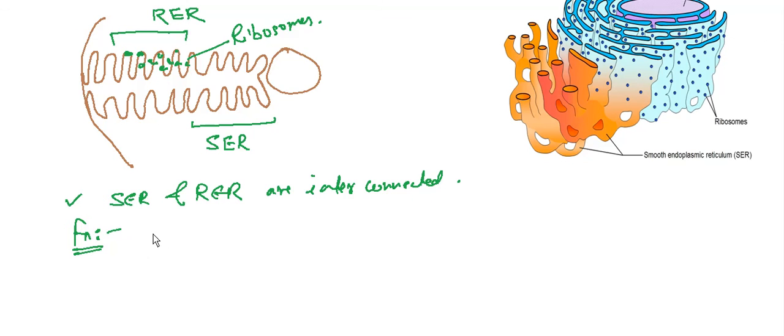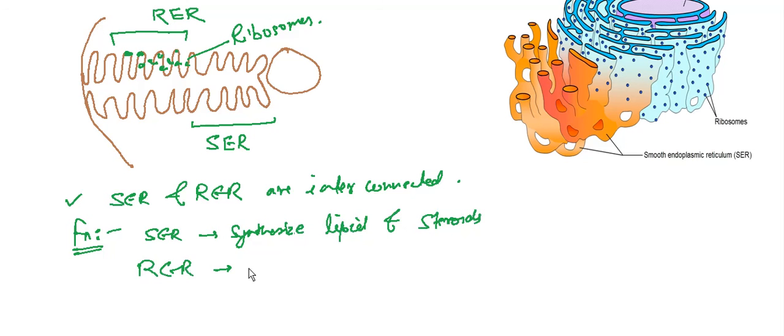So we can say that SER synthesizes lipids and steroids, whereas RER helps in transport of the protein synthesized inside it, which further goes to the Golgi body, and then the Golgi body forms vesicles which form lysosomes.